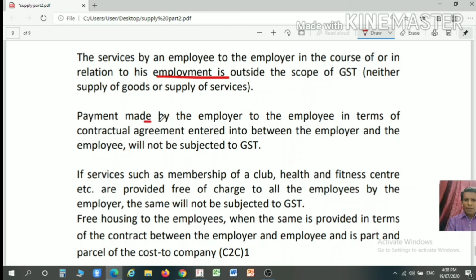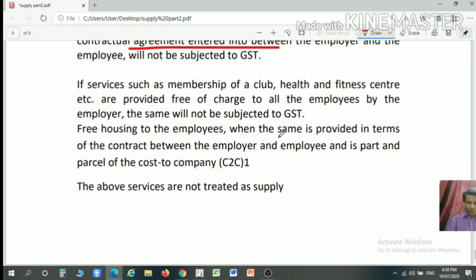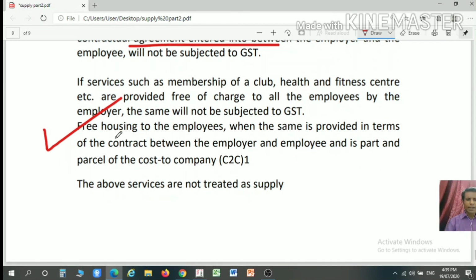Further, if any payment is made by employer to the employee in terms of the agreement between employer and employee as per the employment terms, then such transactions are outside the purview of GST. If the employer is providing certain services like membership of a club, health or fitness center, etc. free of charge to all of its employees, then such transactions are also outside the purview of GST. Further, one clarification from the CBIC is that free housing to the employees, where the same is provided in terms of a contract between employer and employee and is a part of the cost to the company, will not be considered as a supply.